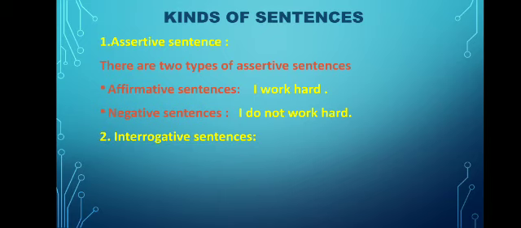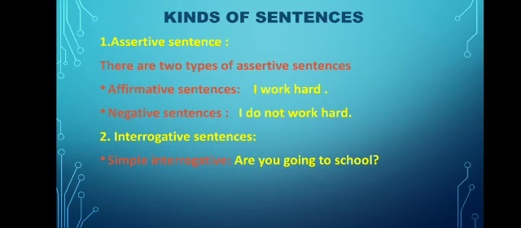Now second is the interrogative sentence. A sentence that asks a question is called an interrogative sentence. It is always followed by a question mark. There are also 2 types of interrogative sentences. First is simple interrogative. For example, are you going to school?